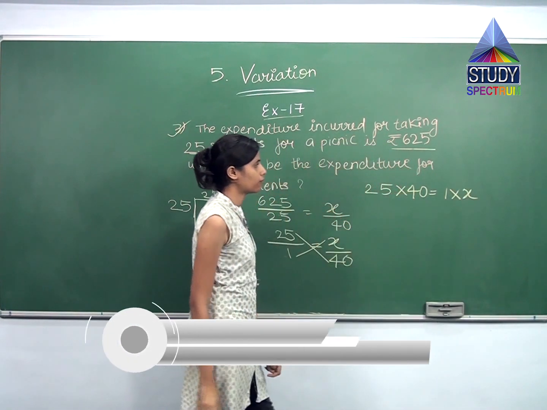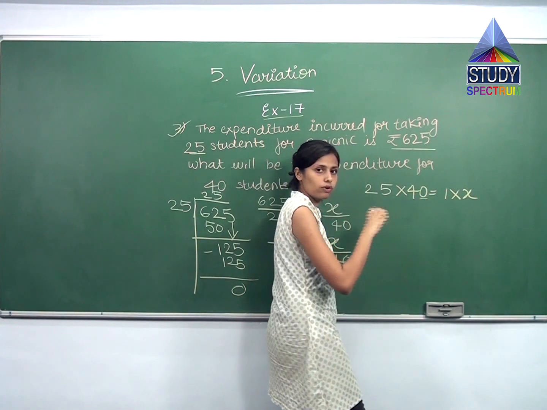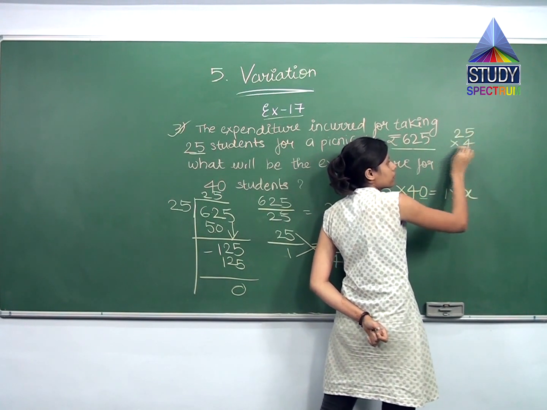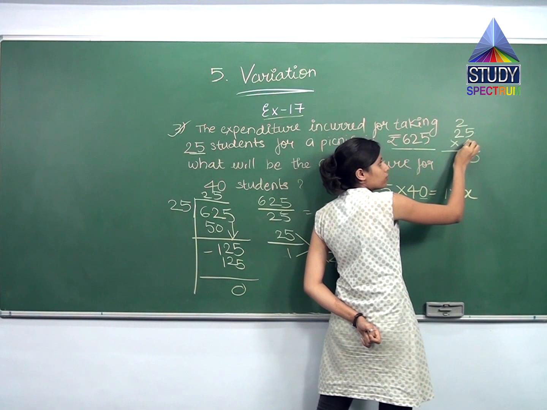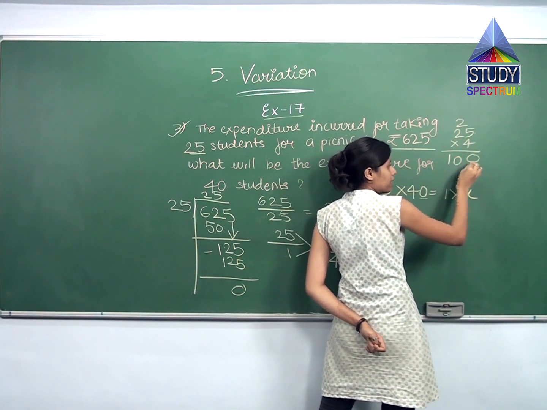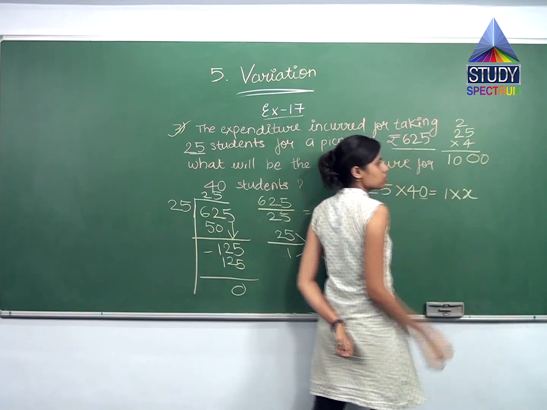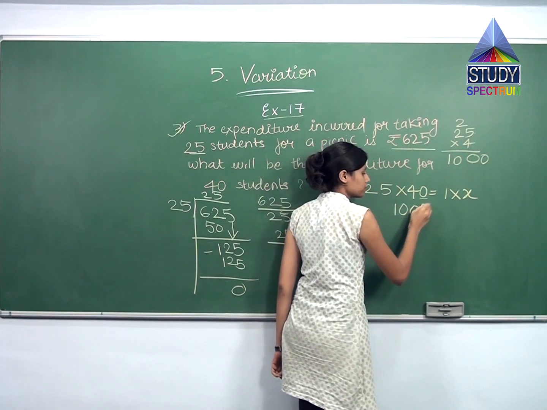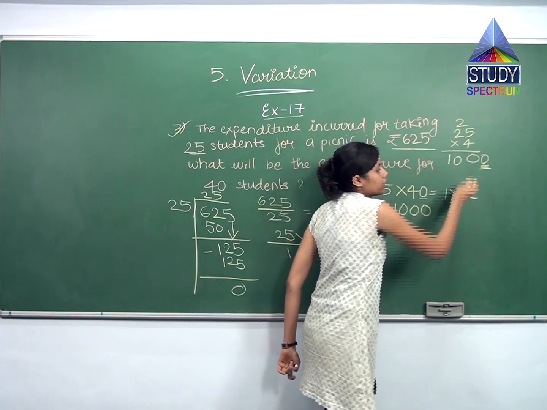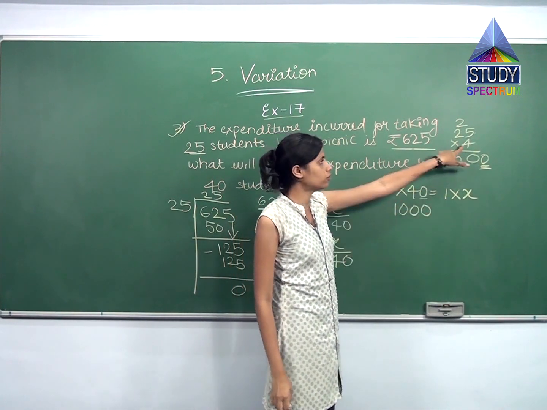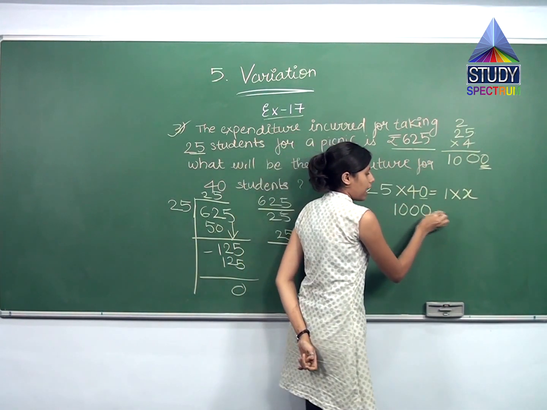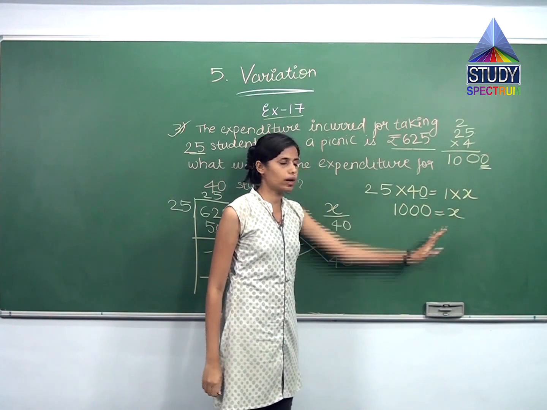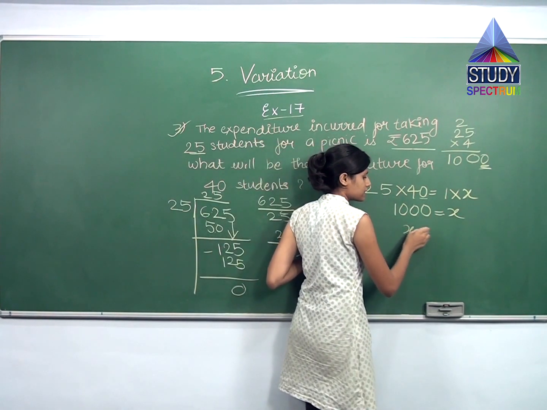What is 25 multiplied by 40? Let us multiply. We will not consider this 0. We will add 1 zero at the end. So 25 multiplied by 4. 5 4s are 20. 4 2s are 8, 9, 10. So I get 100 and this 0, which gives me 1000, right? So the answer for this will be 1000. This 0 I have added over here because the actual figure was 40 and not 4, right? So I get 1000 and 1 multiplied by x, which gives me x. So 1000 is equal to x, means x is equal to 1000.